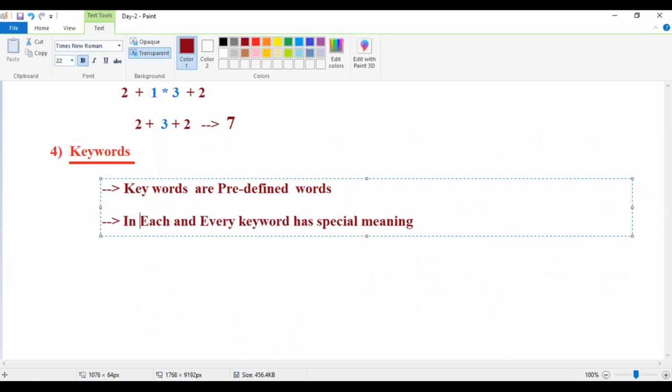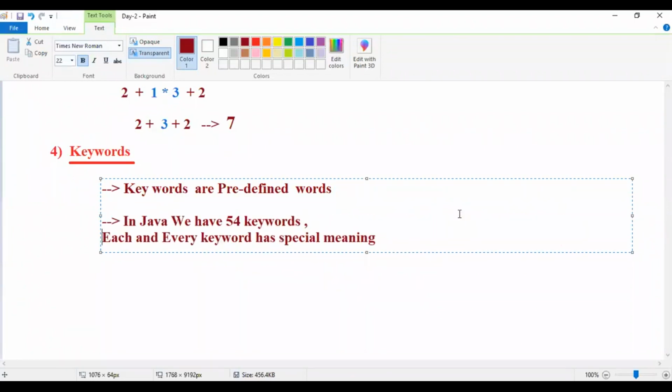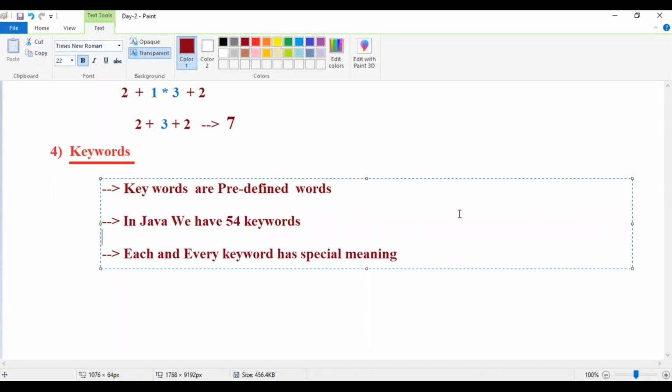Each and every keyword has a special meaning, means every word performs some operation.